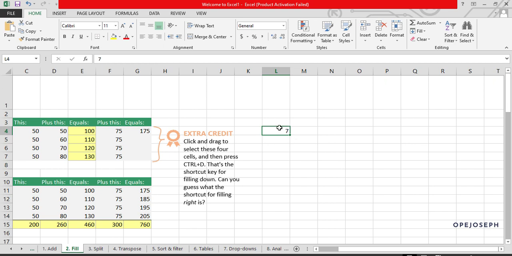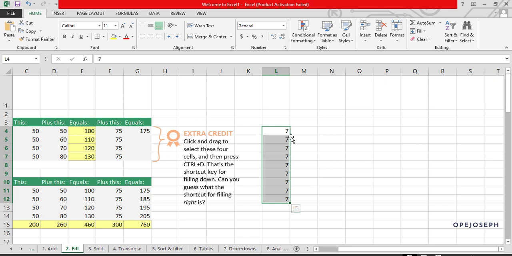Since the 7 is here, I'm going to move my cursor. Check this cursor now. It's a big white cross with black outline. I'm going to move it to the corner of my cell and wait for it to become a black cross, a thinner cross. Then I'll click on that edge and drag down. It's going to duplicate my 7. The same thing here.